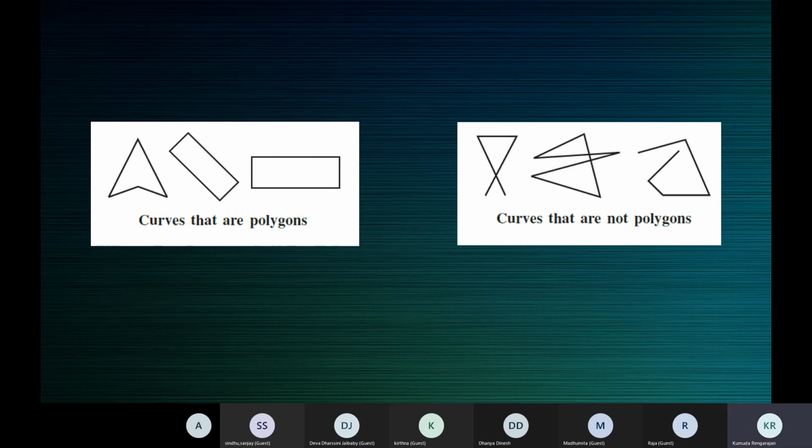When it's a curve and a closed curve, then we move on. Is it a simple closed curve? And if it is a simple closed curve, is it made up of only line segments? Then it's a polygon.